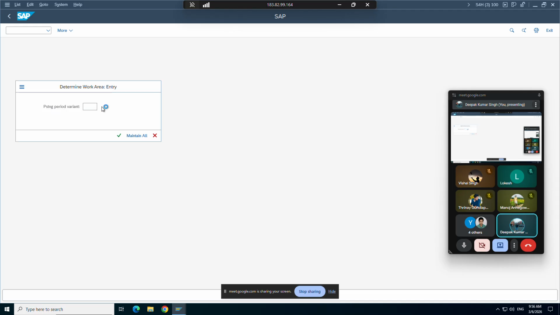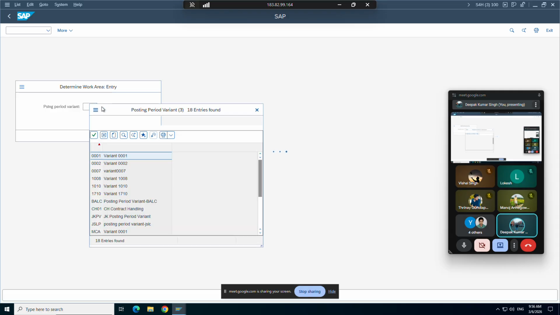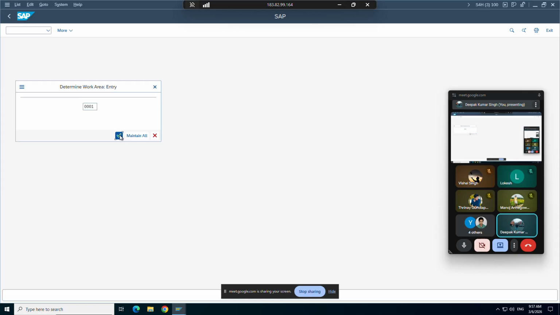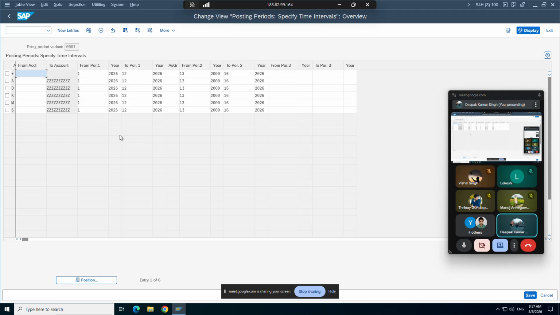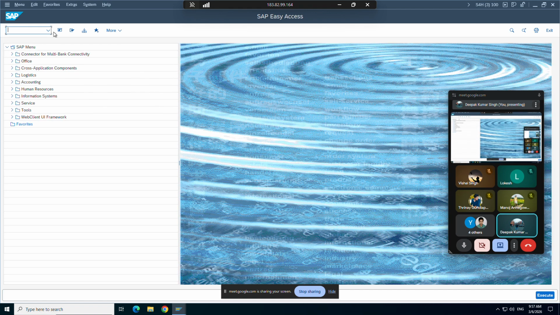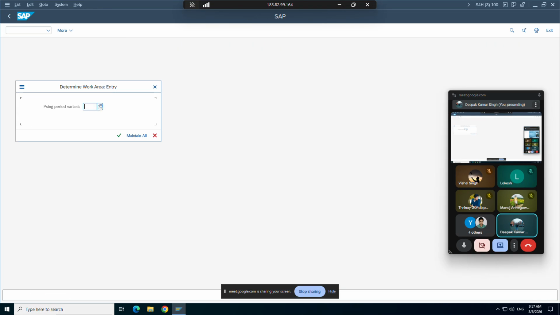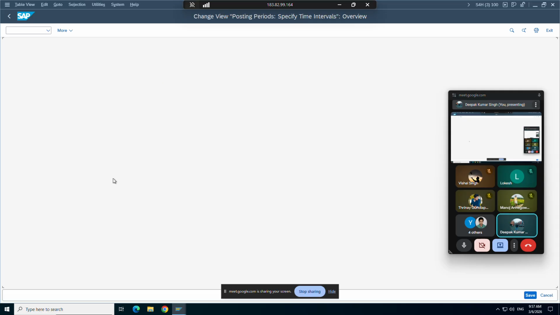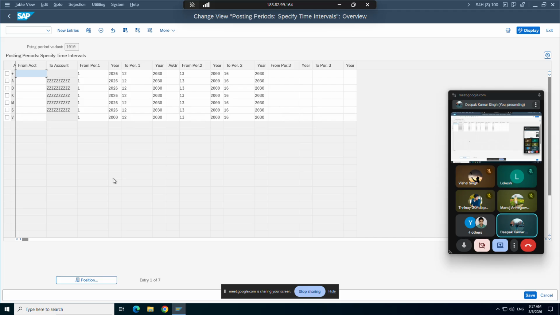Posting period variant. Let's go with any one. No, not this one. This is not the T code, I think.